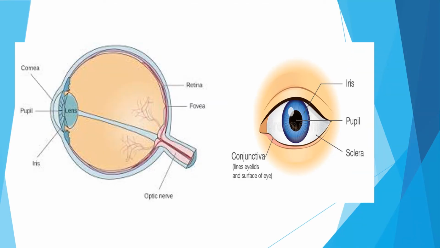We can observe the internal and external structure of the eye. We can see the iris, pupil. Okay, beta? You can see the retina and the iris, pupil, cornea, retina, optic nerve. In this slide, you can see the internal structure and external structure of the eye. You can see very clearly the retina, cornea, pupil, iris.